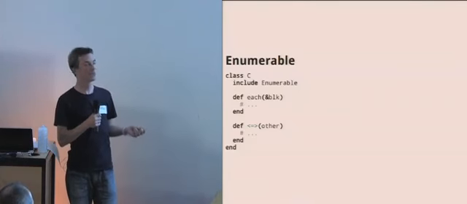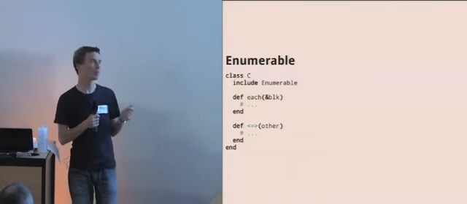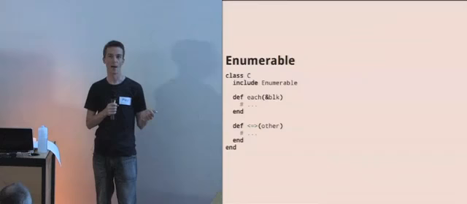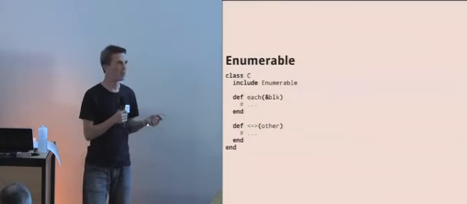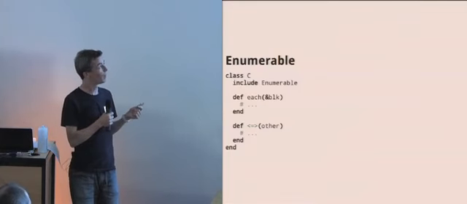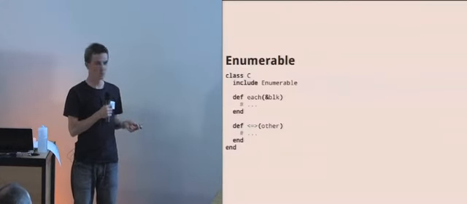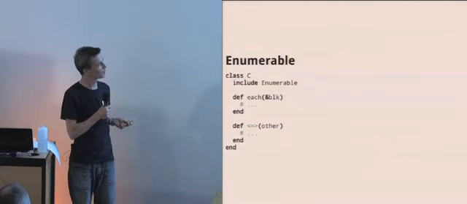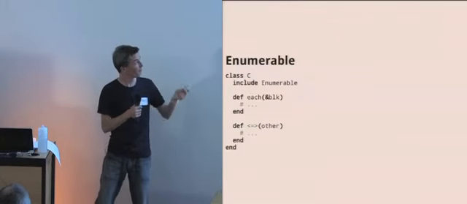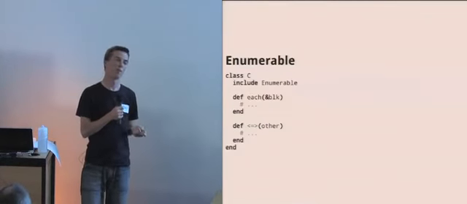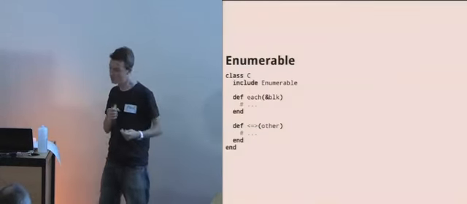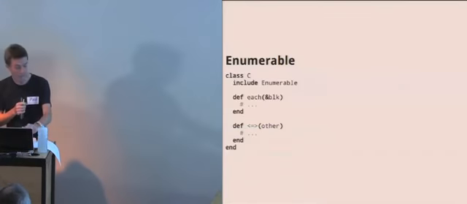So if you define each, then Enumerable gives you a whole load of other things like map, inject, what else can you get? sort_by. But if you want to use sort or max or min, then you need to define what's sometimes called the spaceship or the flying saucer operator. And that lets you compare two things. And if you define these two, then you can get everything from Enumerable for free. So it's quite nice. So what does Enumerable give us?